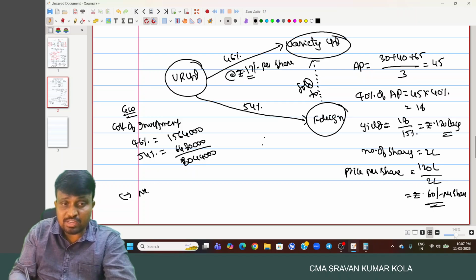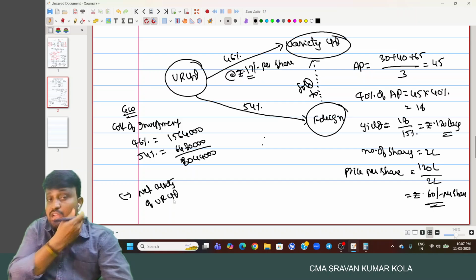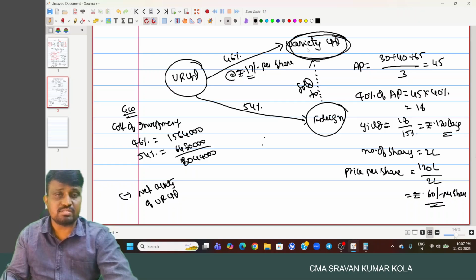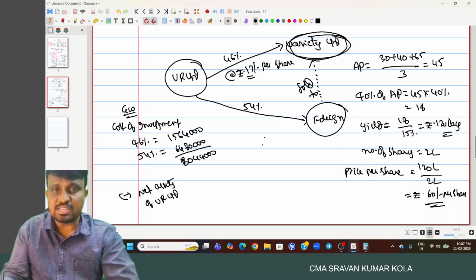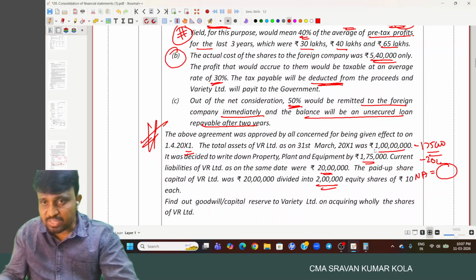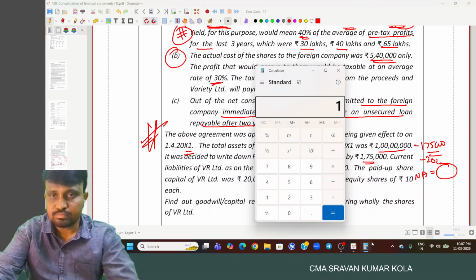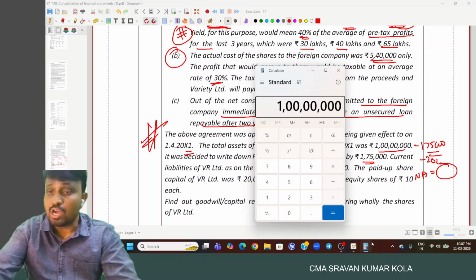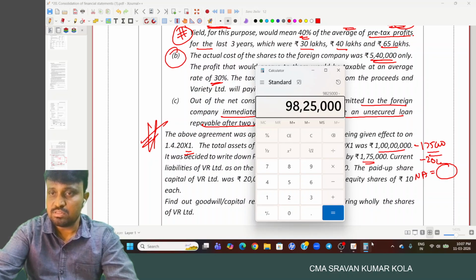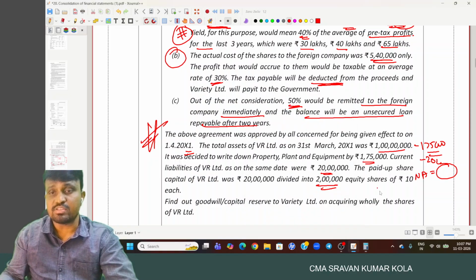And from there we have to reduce what? Net assets of ER Limited, 100%, because on this day entire 100% is held by VR Limited, Variety Limited: 46% directly, after that 54% acquired from the foreign collaborating company. What is the net assets we computed? 1 crore. Out of that, property, plant and equipment written down by 1,75,000, minus the current liability we have, 20 lakhs. 78 lakh 25,000.